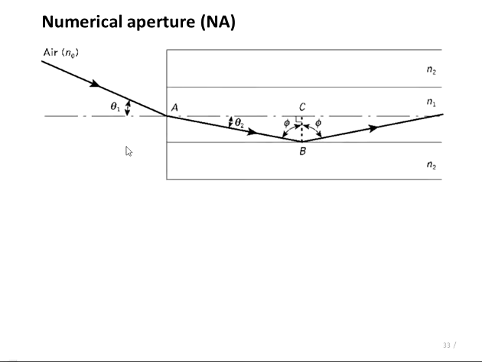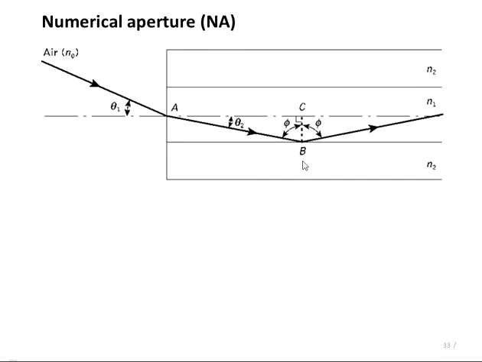Now as shown in the figure, the ray strikes the air core boundary at angle theta 1 to the fiber axis and it is refracted inside the core with an angle of theta 2 with respect to the fiber axis. Now since the ray strikes at angle theta 1 which is less than the acceptance angle theta A, it will undergo total internal reflection.